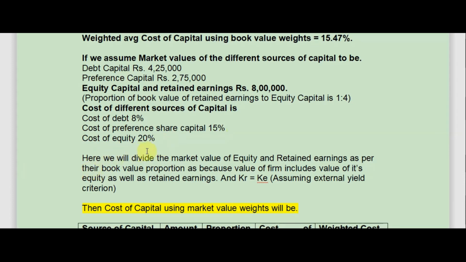Here we will divide the market value of equity and retained earnings as per their book value proportion, because the value of the firm includes the value of its equity as well as retained earnings. This is also known as Gitman's criteria. And KR equals KE, assuming external yield criteria.